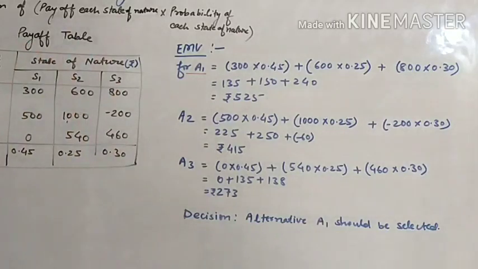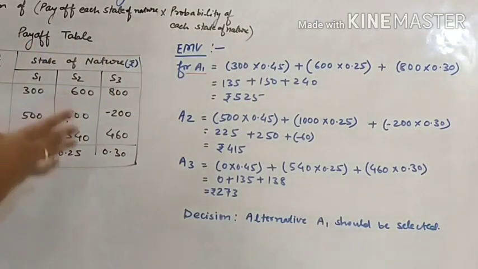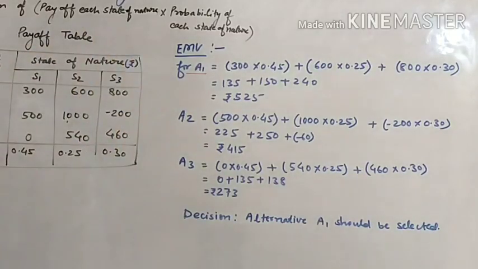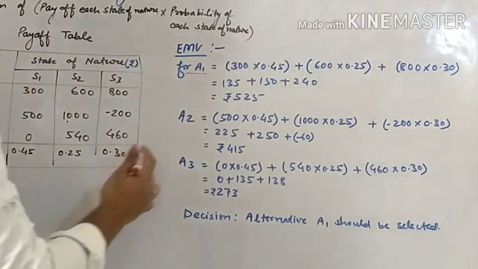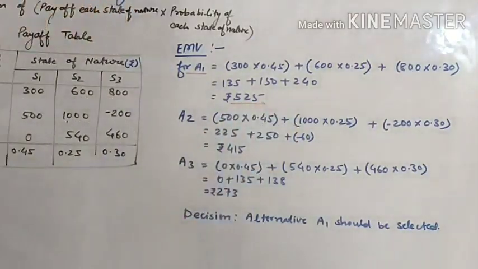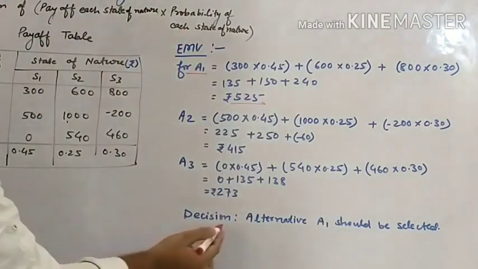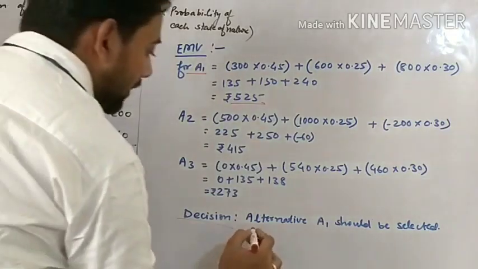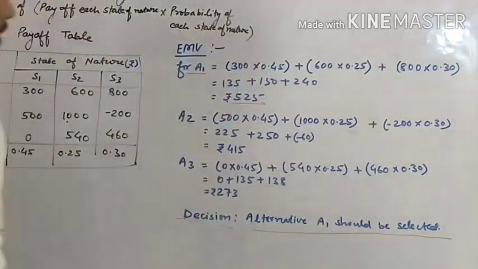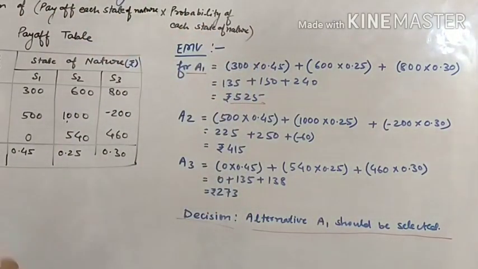After calculating EMV of each course of action, we will compare among the courses of action and see the higher value. The higher value is with course of action A1. What would be our decision? Alternative A1 should be selected because it has a higher EMV.